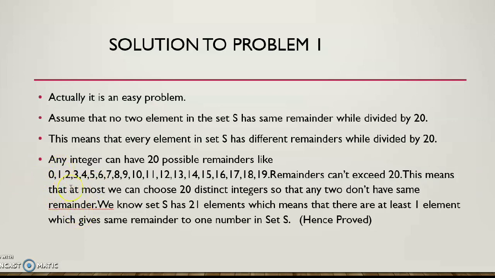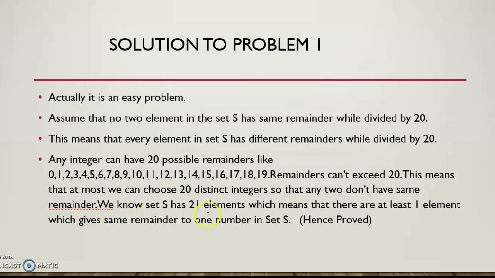Suppose the second number we have chosen gives the remainder 2, then 4, then 3. Suppose in such a way we have filled 20 numbers. All the 20 numbers will give 20 distinct remainders, since the possible remainders are 20. So what does it mean? If we've already chosen 20 numbers which give distinct remainders when divided by 20, they will consist of all the remainders 0, 1, 2, 3, all of them. That means no remainder is left which I can choose for the next element.